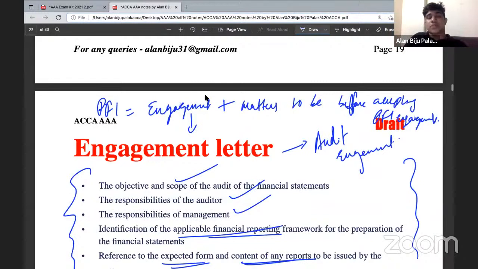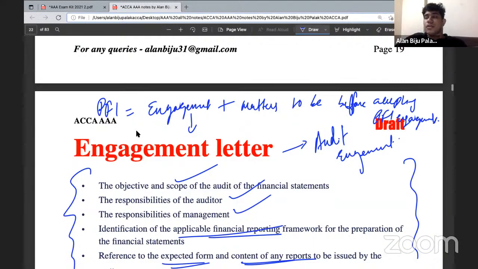However, when you're getting a question specifically on PFI engagements, it will be matters to be considered before accepting a PFI engagement, the terms which we learned earlier, plus the content of the engagement letter. This will be included as part. So that's the only difference. So always keep this one in mind.